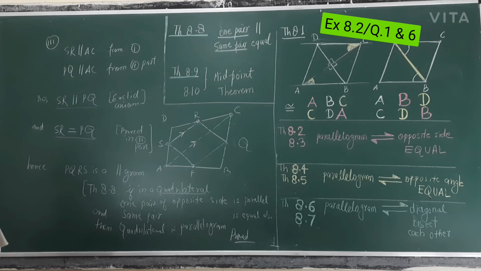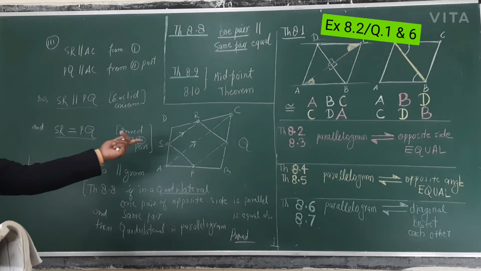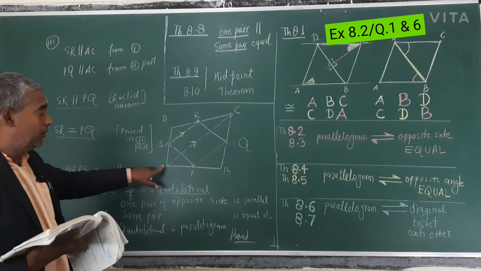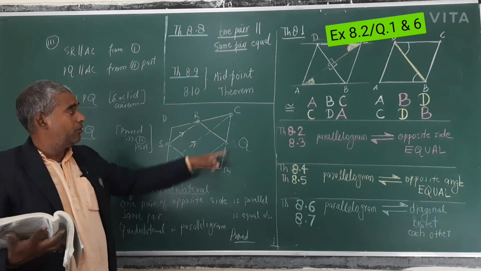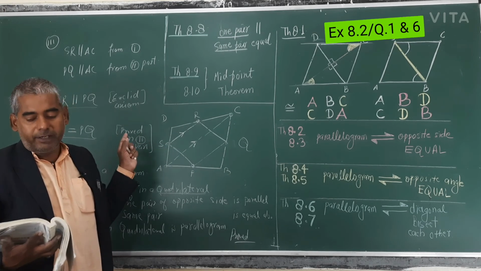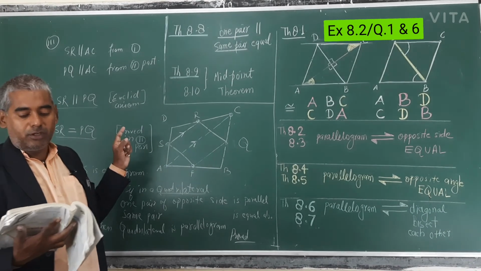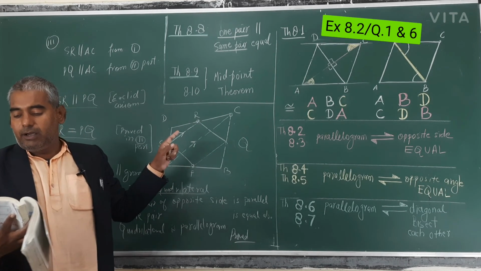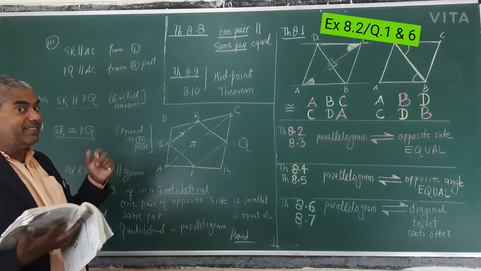Everything is the same, only you have to take the quadrilateral by yourself. Suppose any quadrilateral ABCD is there. Quadrilateral means no angle, no sides, all may be different. And you will take the midpoints PQRS of the sides of the quadrilateral. Then you have to prove they bisect each other.